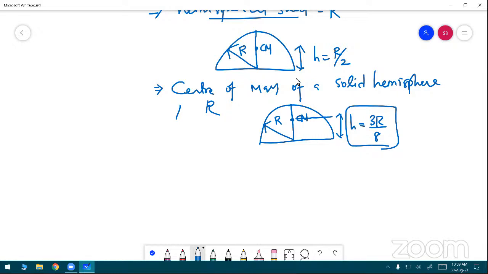Next is also the velocity of center of mass. This formula is very important, and these four formulas are also very important.